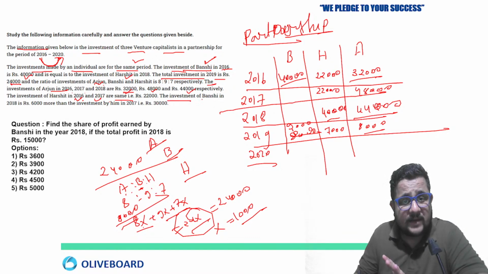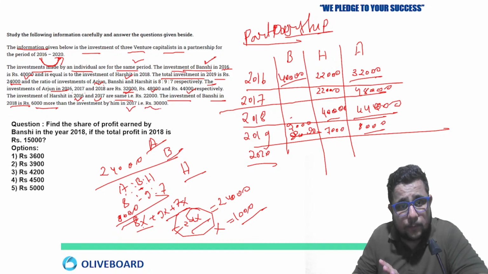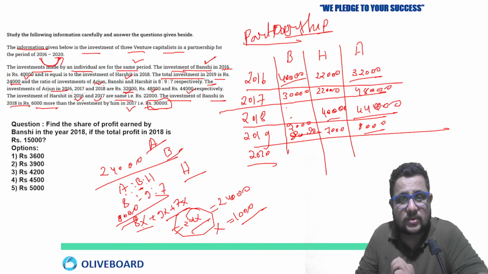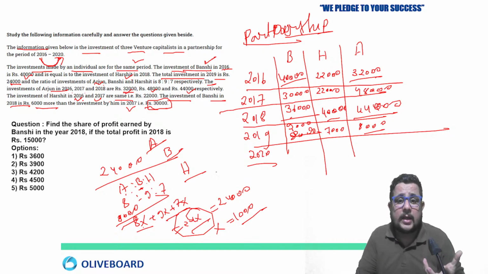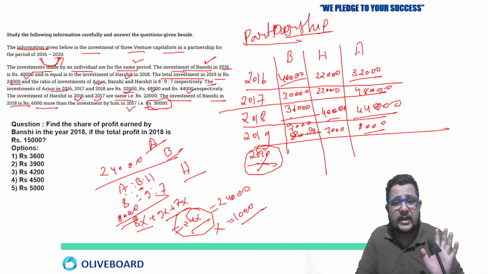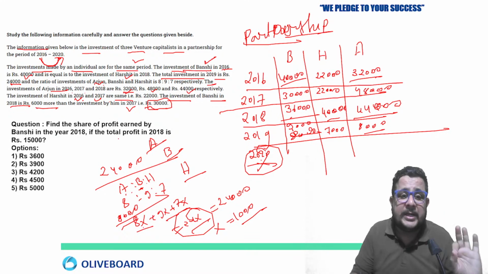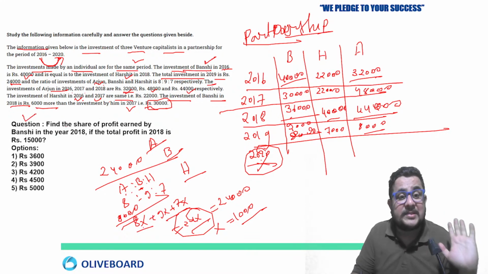Now what else is given? The investment of Banshi in 2018 is 6,000 more than the investment by him in 2017. In 2017 that was 30,000, and in 2018 it will be 6,000 more than that, means 36,000. Clear? Now this is the complete detail. Now we have each year's data. In 2020 no data is given. So till 2019 we have the complete detail, whatever is given. Now we can move towards the question.